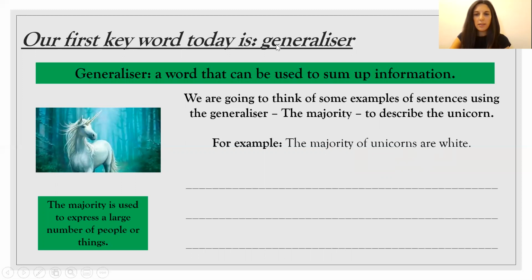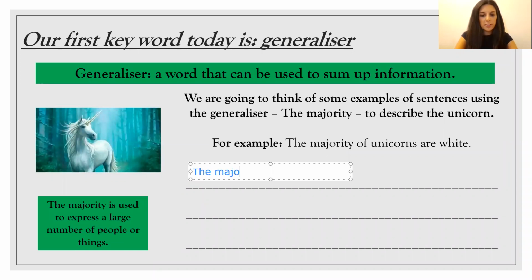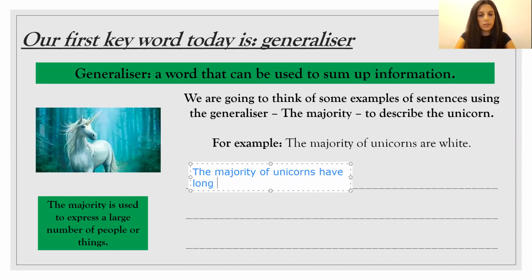So I'm now going to see if I can come up with another sentence to describe the unicorns using the generalizer, the majority. So my sentence might say, starting with the majority of unicorns have long hair and a horn, full stop.